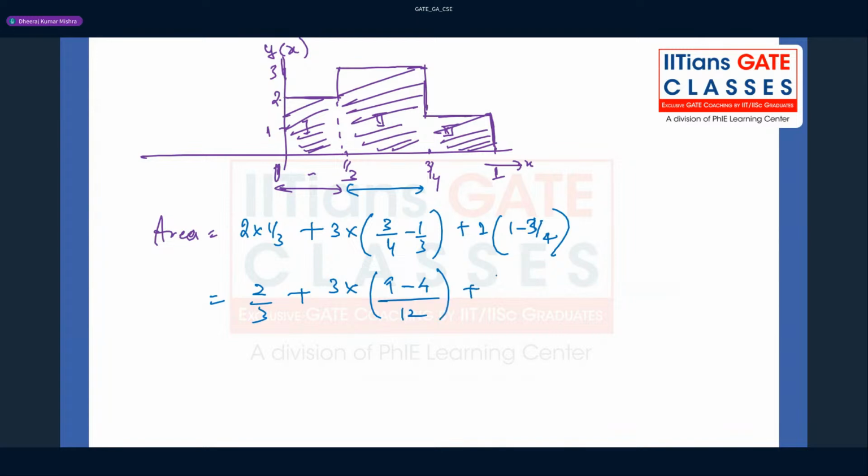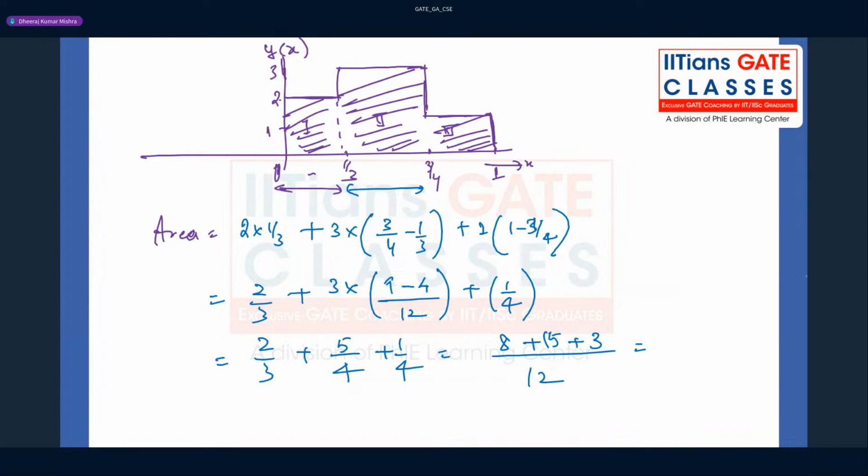So this will be nothing but what, guys? This is nothing but 1 by 4 only. So you can just solve this. So 2 by 3 plus, if you try to solve, this is pi by 5 by 4, and this is 1 by 4, right? So you can further take the LCM. So LCM is going to be 12 only, right? So now you can say that this will be 8 plus 5, I mean this is nothing but 15 plus, this is nothing but 3.